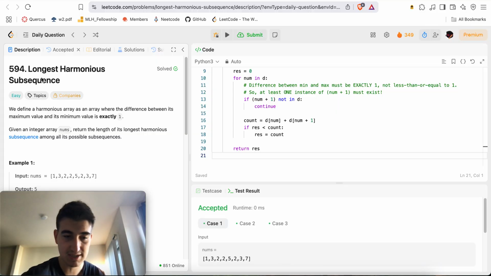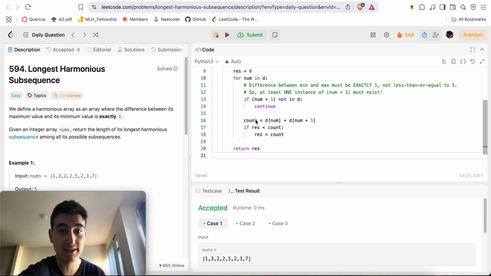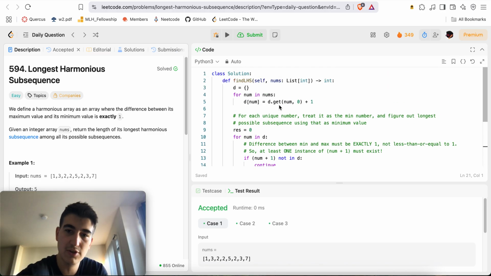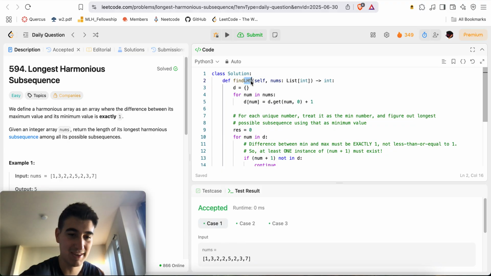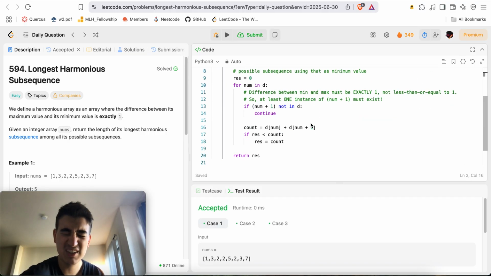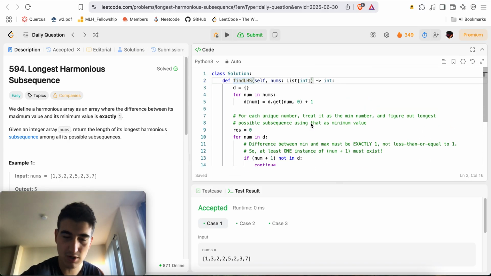Given an integer array nums, return the length of its longest harmonious subsequence among all its possible subsequences. So whenever you see the words longest and subsequence, you should think DP. Whenever you see longest, you should think DP or greedy or divide and conquer, right? Or at least that's what I do. Not always the case, but a lot of the time it is. Oh, LHS, longest, I guess LIS is what I'm thinking of. Okay, never mind. Just the way they formatted the letters makes it look like a DP problem. I didn't really use DP in terms of memoization and so on, but the idea of DP is very present in that I solved this problem in terms of subproblems.